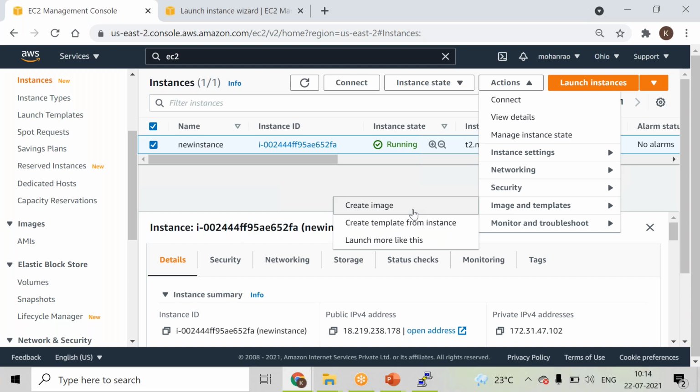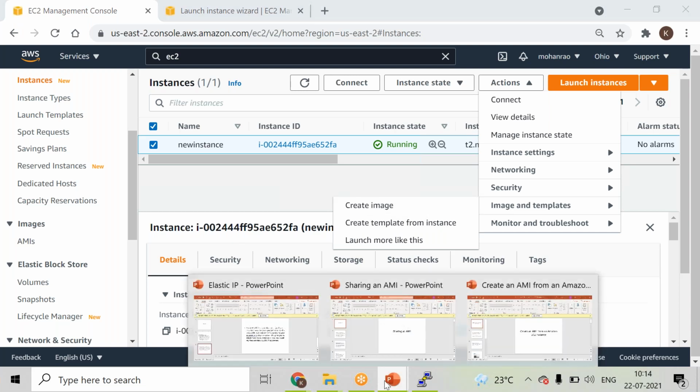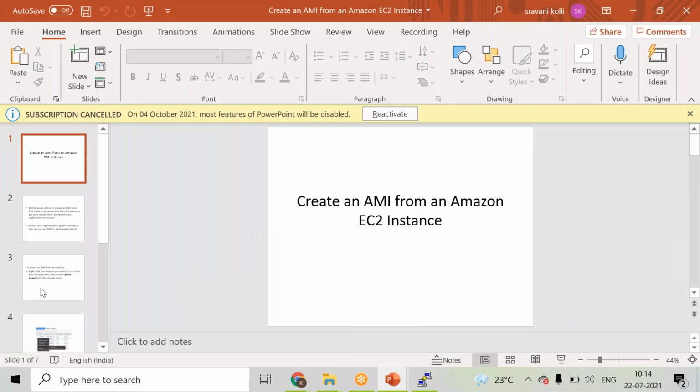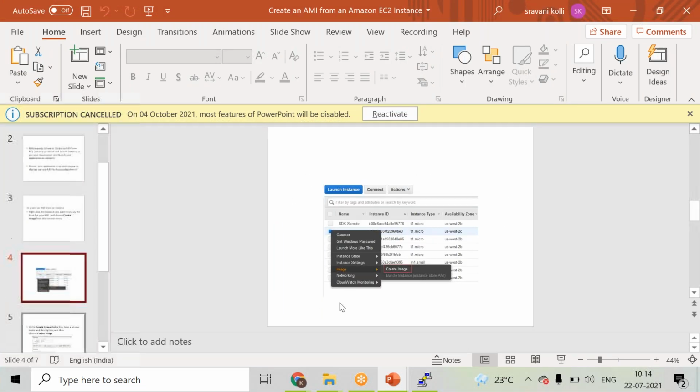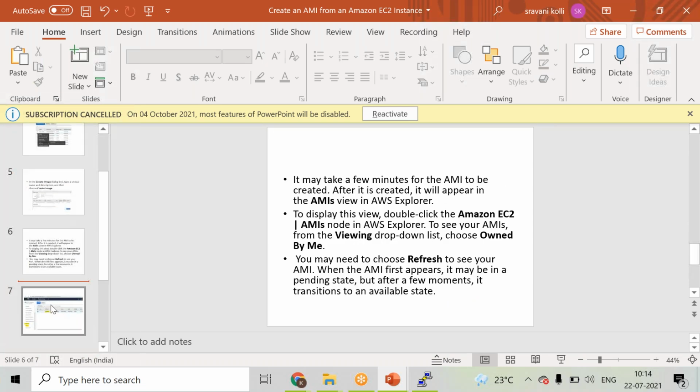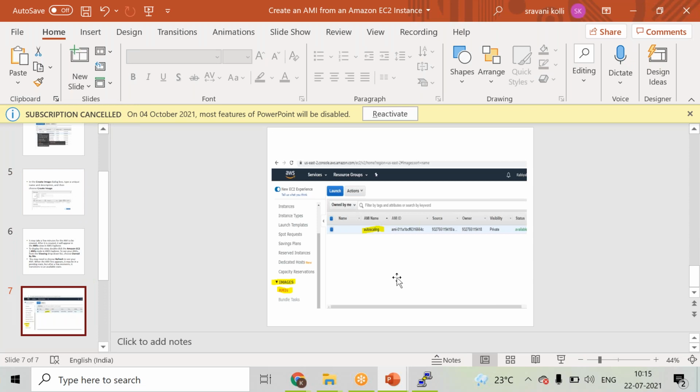So if you are looking for going ahead and creating the customized images in the environment, so this is the procedure which we'll be doing, right? So the steps are very straightforward. From an EC2 instance, how we can create is that from the image actions only, you will just able to see this create image option, and then you can create it from there. And as I said, all these images that you are creating from your end, right, so will be visible under the images section of AMIs.